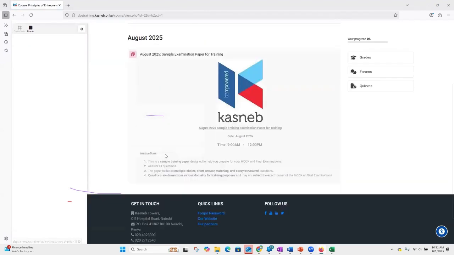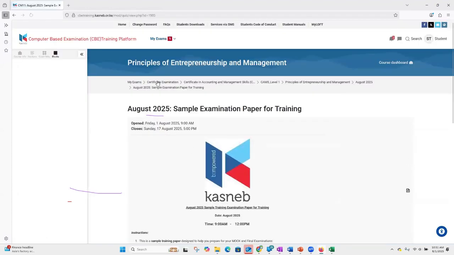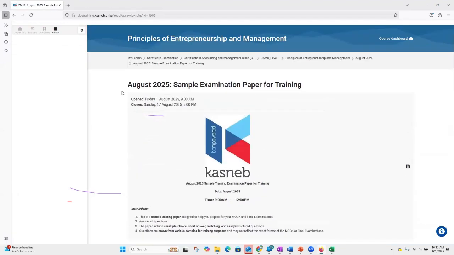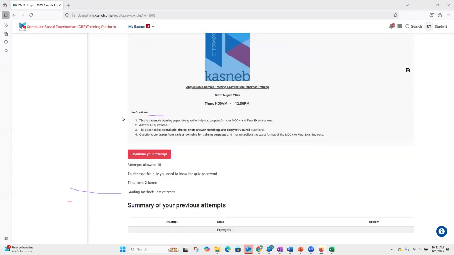Then under this August of 2025, we have this paper, but we are not able to see the entry point to our quiz. So I'm supposed to click on the quiz title up here. Then once I click on the quiz title, what I should be looking for is the entry point to our quiz, either a start button or continue and so on and so forth. And this is the button in red here.